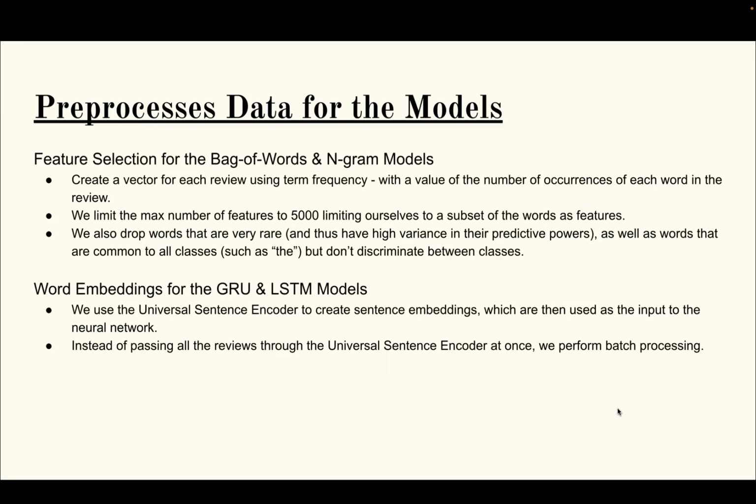For the GRU and the LSTM models, we had input as word embeddings, and we used the universal sentence encoder to create these sentence embeddings as we did in our homework, and we use these for the input to the neural network. This was taking a lot of time, so instead of passing all the reviews through this encoder at once, I performed batch processing, wherein you send in batches, and I chose a batch of 1,000 reviews for this encoding, and so this makes it computationally very fast. So we will implement this in this particular manner.